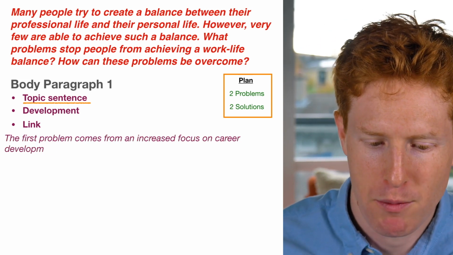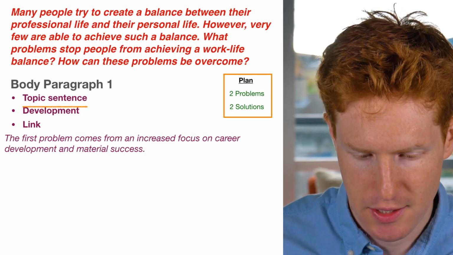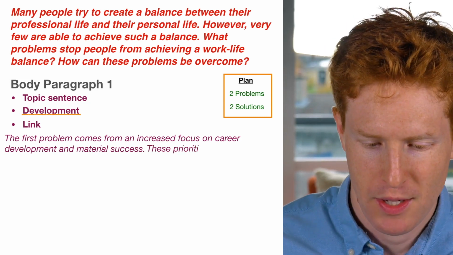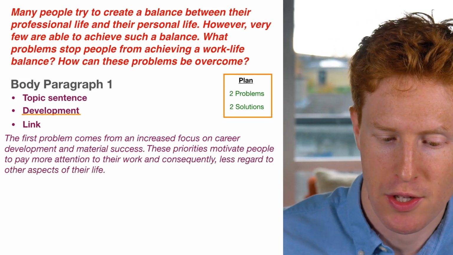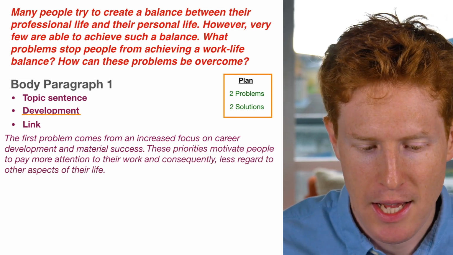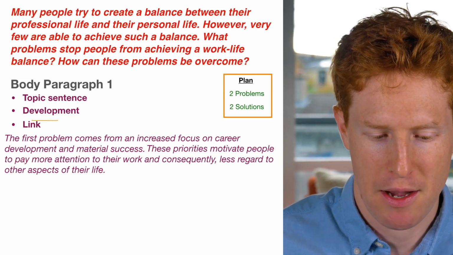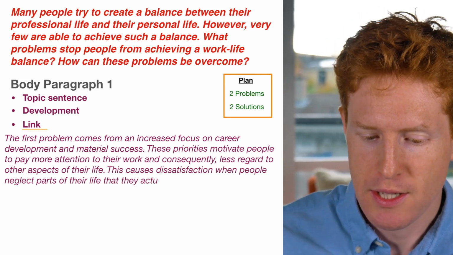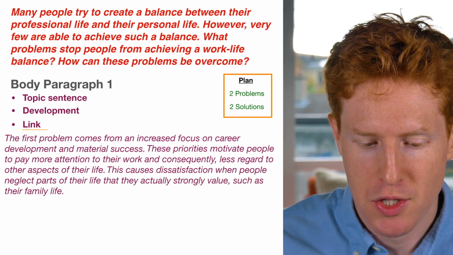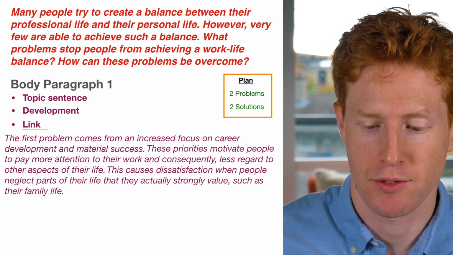The first problem comes from an increased focus on career development and material success. Development. These priorities motivate people to pay more attention to their work and consequently less regard to other aspects of their life. Finally, we're going to have the link. And remember, the link is optional. This causes dissatisfaction when people neglect parts of their life that they actually strongly value, such as their family life.